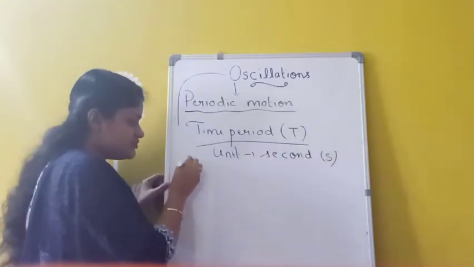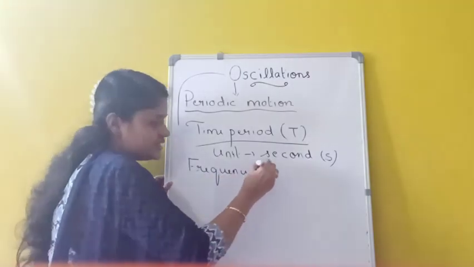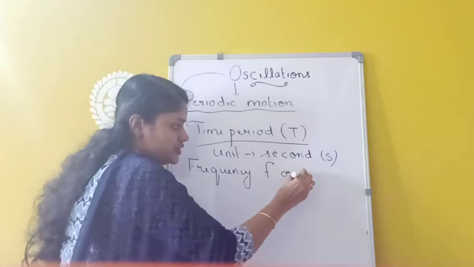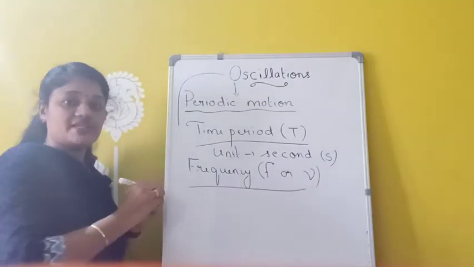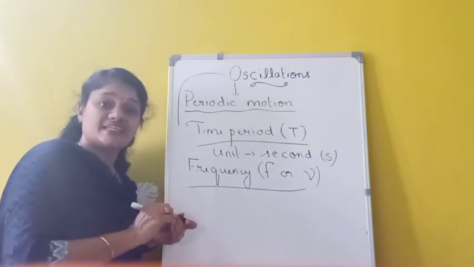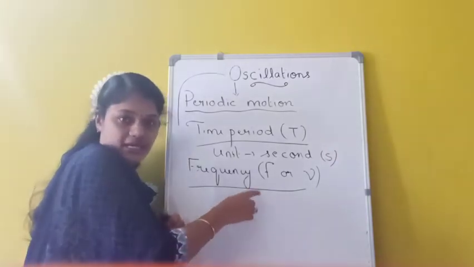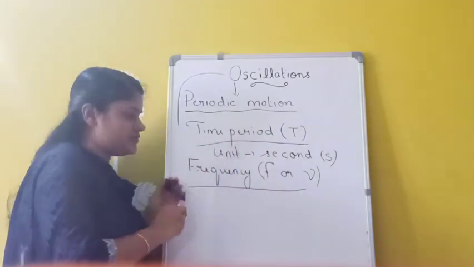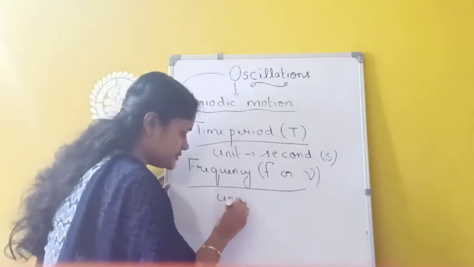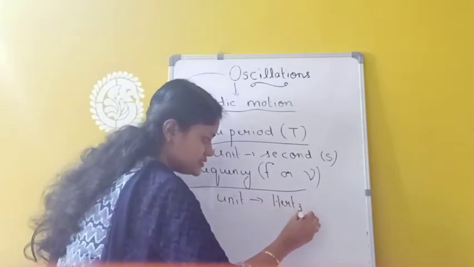Similarly, another term is frequency. The symbol is f or nu. Both are symbols for frequency only. Frequency means the number of oscillations made by the oscillating particle in 1 second. The number of oscillations made in 1 second can be called which one? Frequency, and its unit is hertz, symbol Hz.